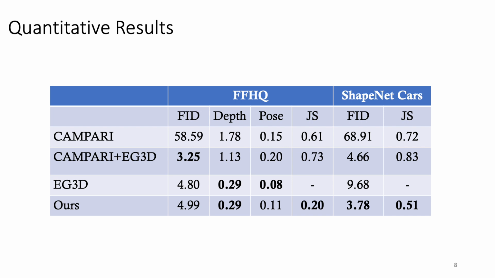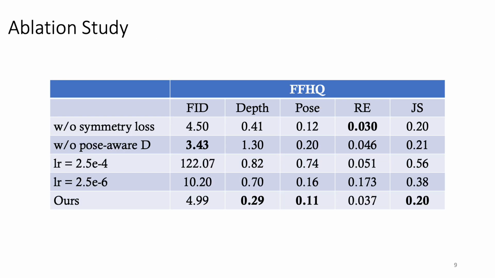In addition, we conduct ablation studies to verify the effectiveness of each component. We can see that without symmetry loss, the depth error increases, which means that the shape quality becomes worse. And without the pose-aware discriminator, the generator synthesizes round shapes and results in large depth error. The learning rate of the pose learner in the generator also matters a lot. If the learning rate is too small or too large, the network will fail to synthesize high-quality 3D-aware images.